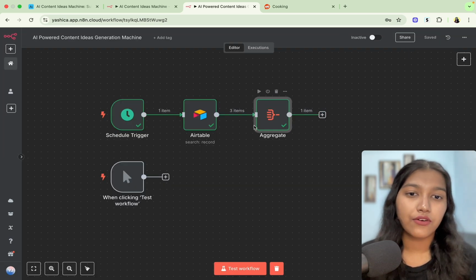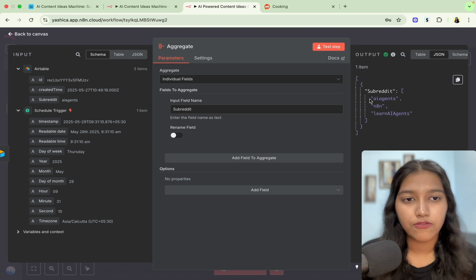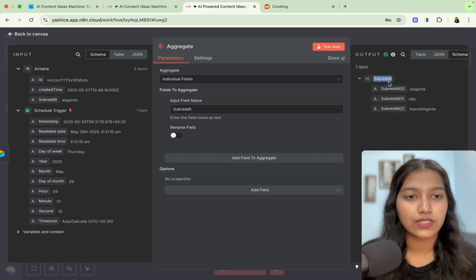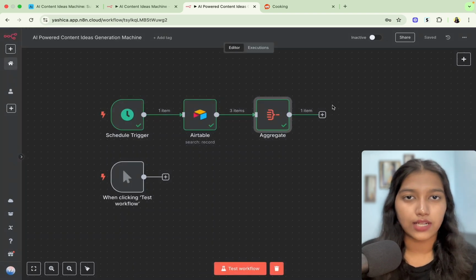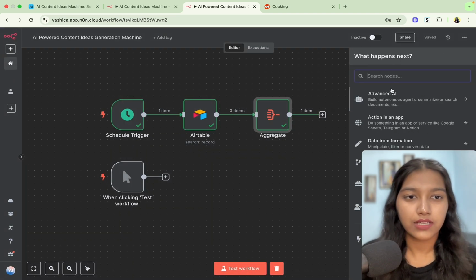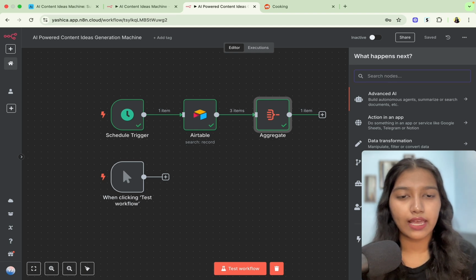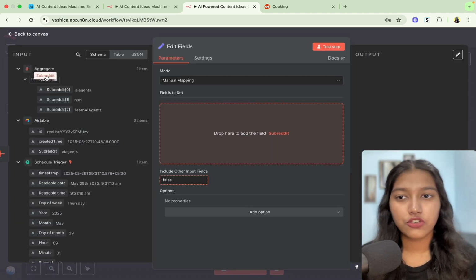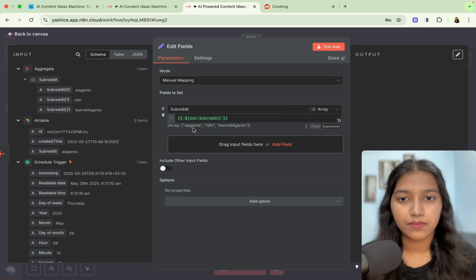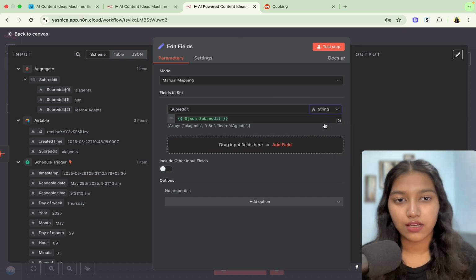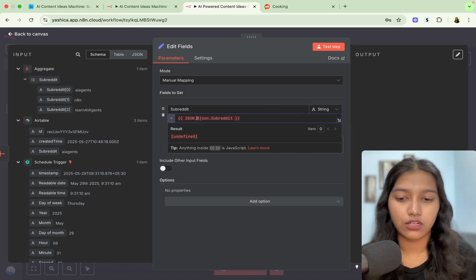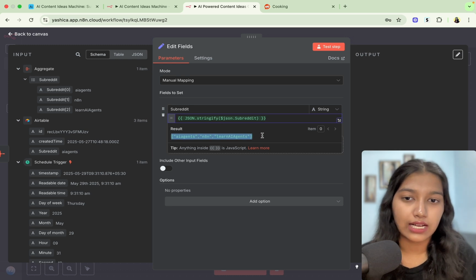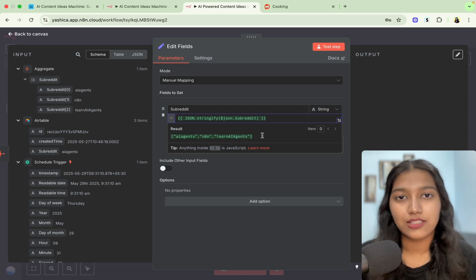Now, the next thing, right now, it's not in JSON format. So if you come to schema, you will be able to see that it's not in a JSON format, and we would want to convert it into one so that we can use it while scraping. So for that, you're going to search for edit fields. You're going to drag and drop the subreddit here. You're going to change array to string, and you're going to type here JSON.stringify, and then within brackets, we'll have this.